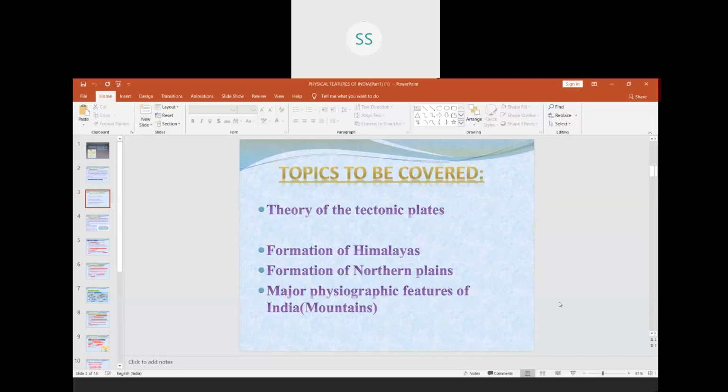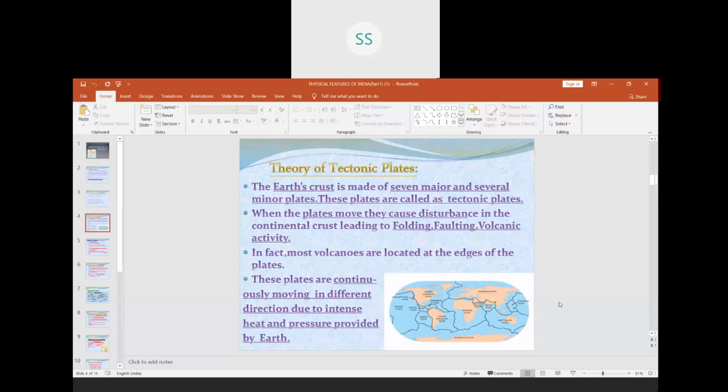The topics we are going to cover in the first part of the chapter are the theory of tectonic plates, which is not there in your book, so I'll just do some introduction and then move on. Then the formation of Himalayas, which is also deleted, and the formation of northern plains, which is also deleted. But I'll do them so that you can know how they are formed. And then finally we'll do the major physiographic features of India, which are a part of your syllabus. So the first part which we are doing is